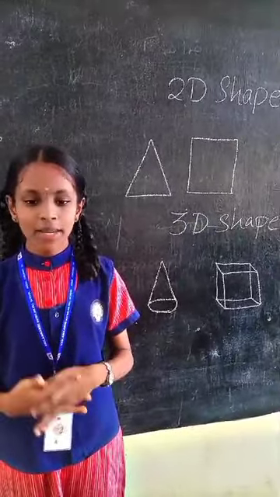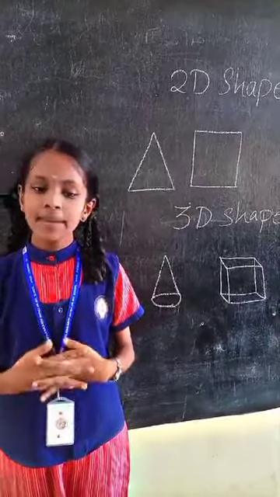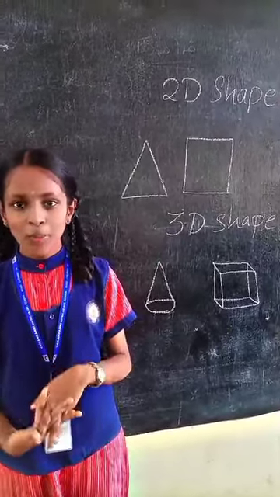Examples of 2D shapes are square, rectangle, triangle. Examples of 3D shapes are cube, cuboid, prism.